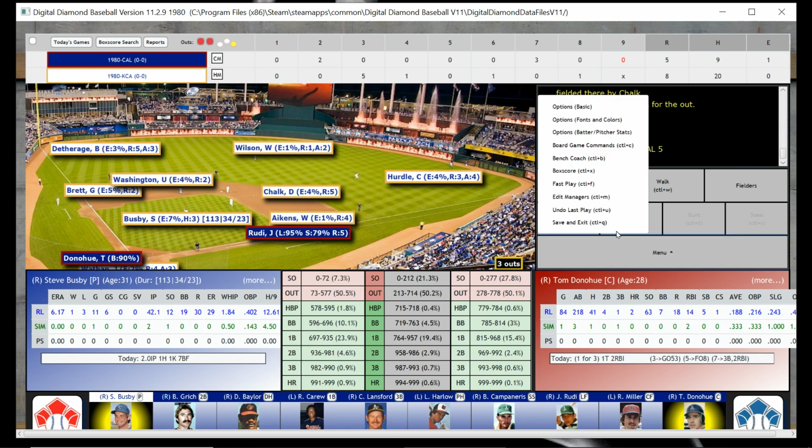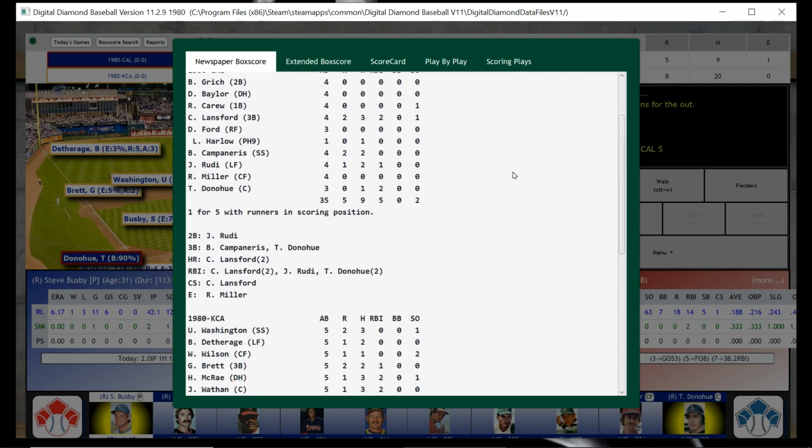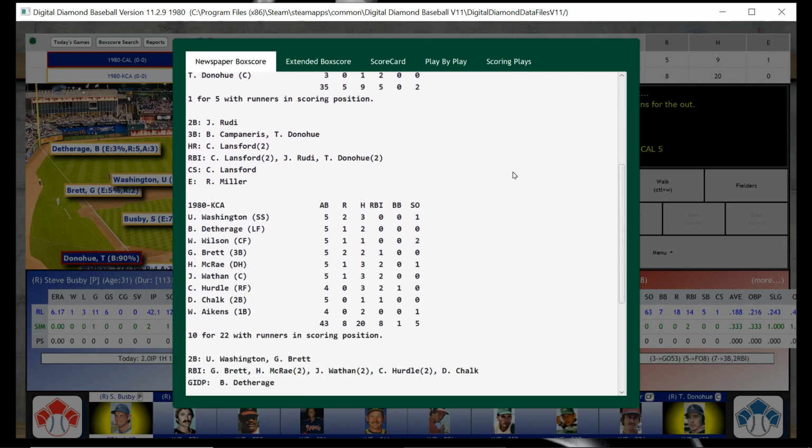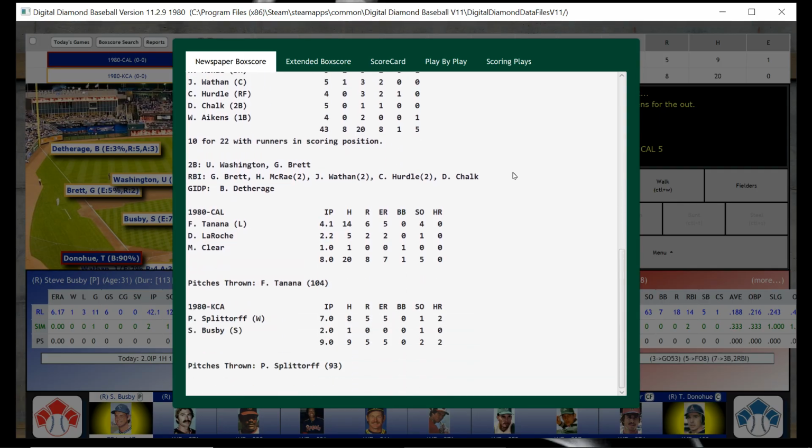Let's see if we can go get the box score. Yes, we can. So here is California, what they did. Here's what their batters did. Held the first 3 batters to no hits. And then our batters were quite good. Lots of hits up there. Tanana went 4 1/3, and he gave up 14 hits and 5 earned runs and 6 runs overall. Wow. For us, Splittorff went 7, and he allowed 5 runs, so he wasn't really good either.